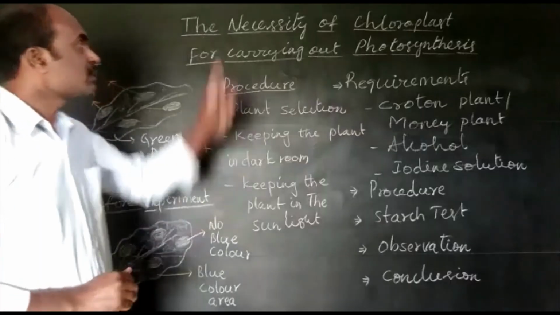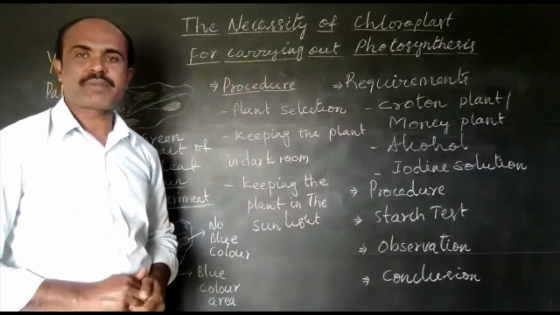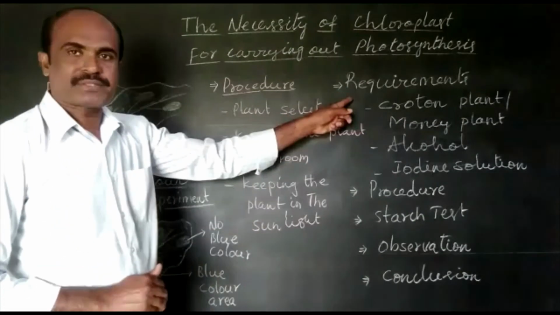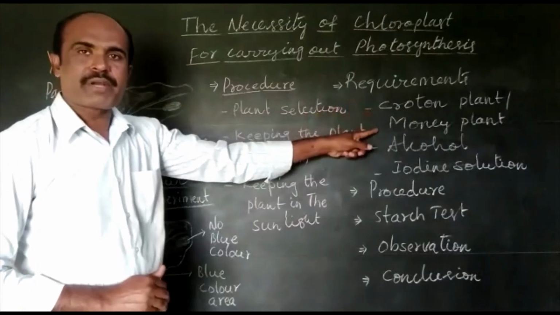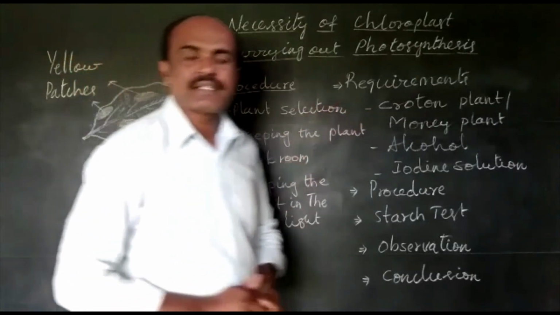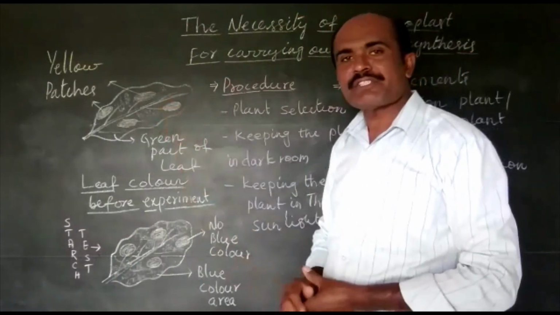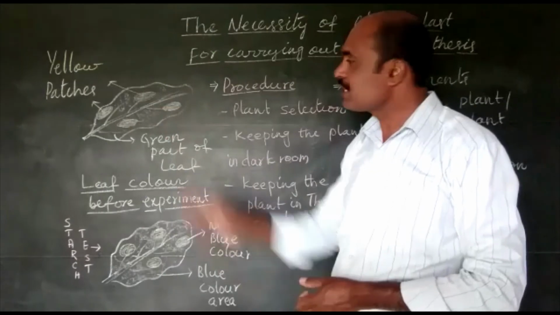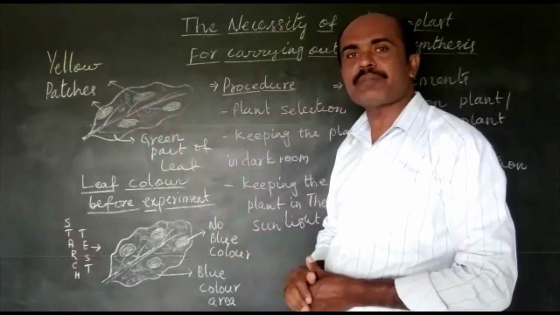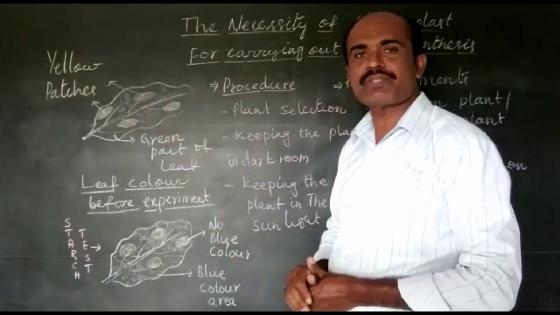Let us discuss the necessity of chloroplast for carrying out photosynthesis. This is the aim of the experiment. To do this experiment, we have to take the requirements: croton plant or money plant. The reason behind taking a croton plant or money plant is that the leaves have uneven distribution of chloroplast. It means here and there are yellow patches. These yellow patches indicate absence of chloroplast. The remaining part of the leaf is green in color because of the presence of chloroplast.